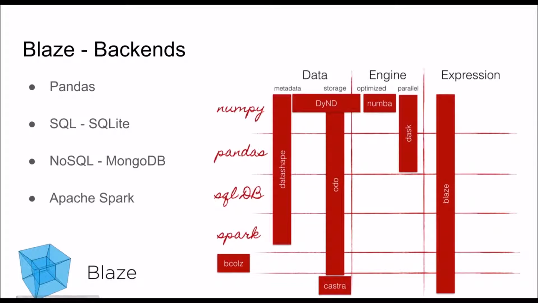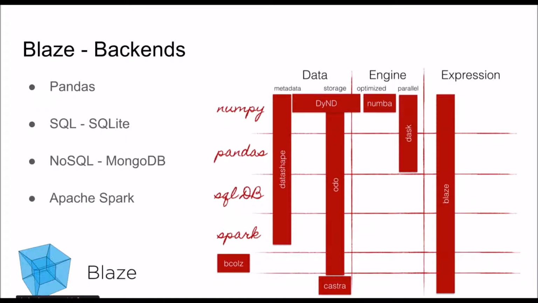As mentioned earlier, Blaze works on different backends. In this presentation we have decided to show some backends that we have already worked with and know a little bit about. As you can see, they are Pandas, SQL or SQLite, MongoDB or Apache Spark. The diagram on the right shows how the hierarchy is actually working.